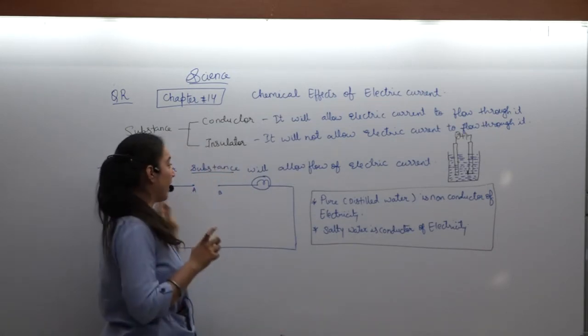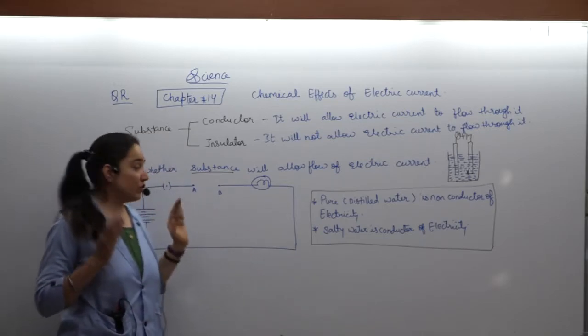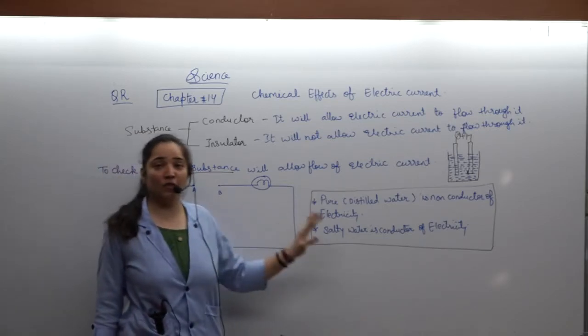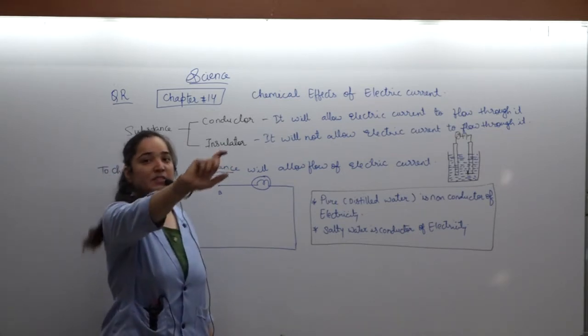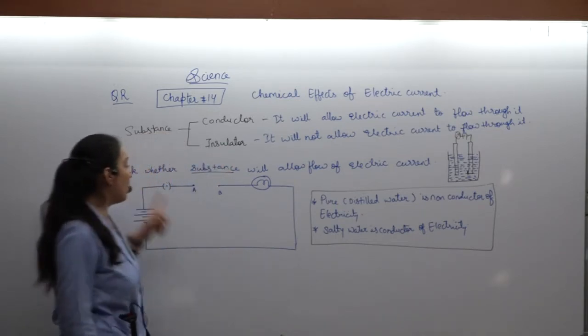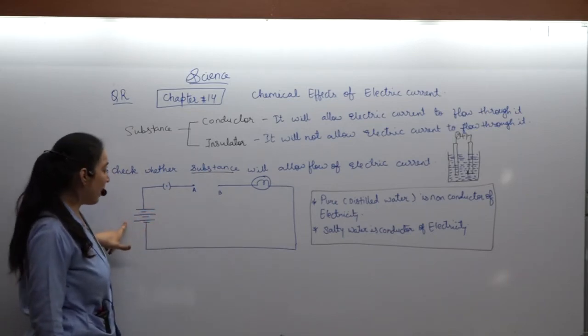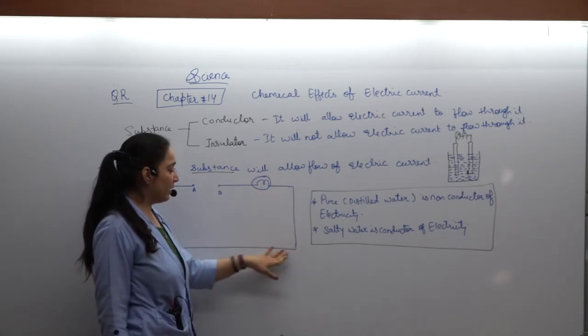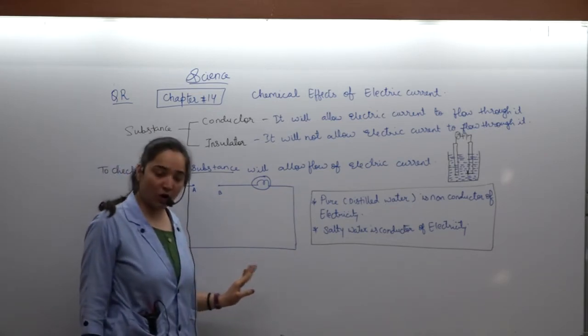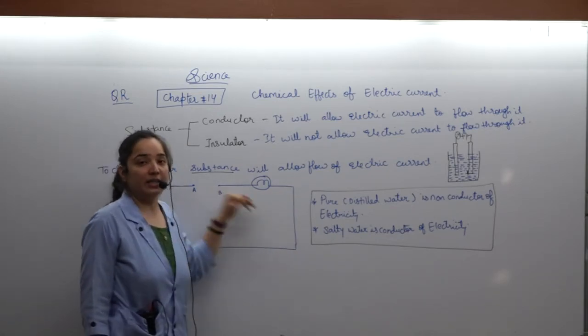First of all, you have to write the aim. That is to check whether the substance will allow the flow of electric current through it or not. Apparatus needed, then whatever things which are to be checked, that are to be written. Along with that, you have to write the switch, the battery, the bulb, and the nichrome wire, or you can write copper wire to connect the entire circuit.